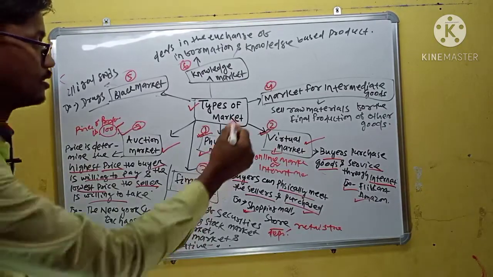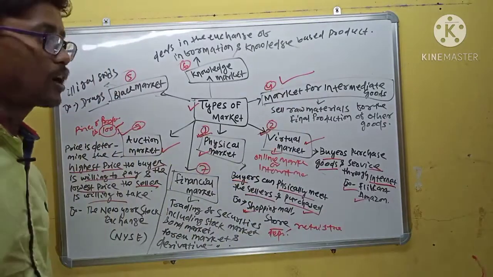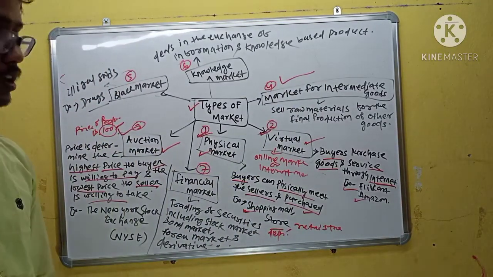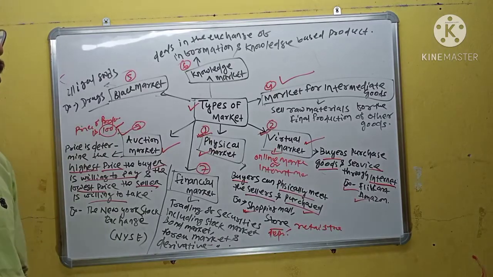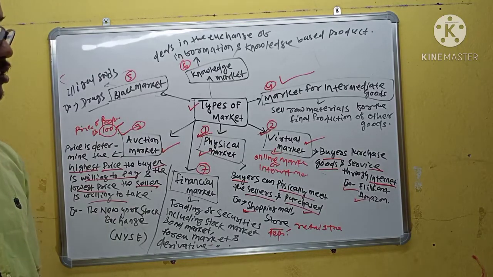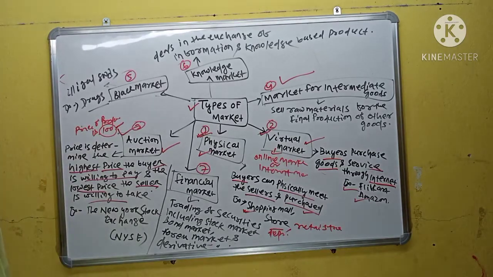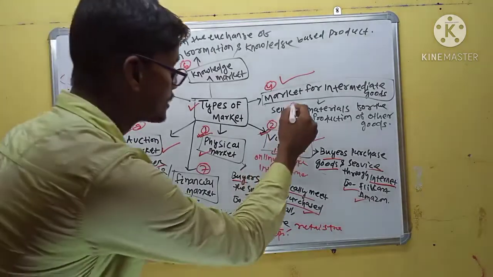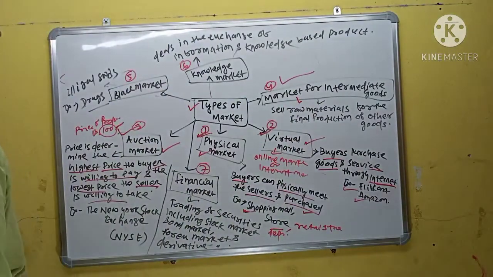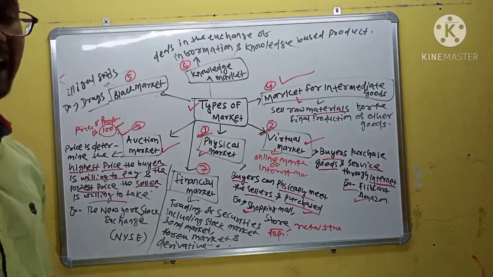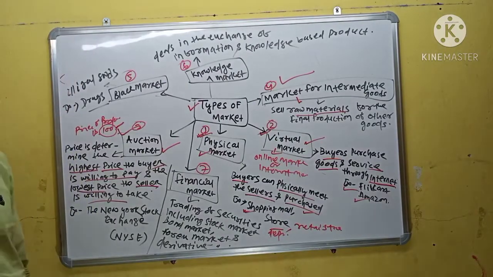And next is the market for intermediate goods. What are intermediate goods? Intermediate goods are those which are used to produce other goods. This market sells the raw materials for the final production of other goods.